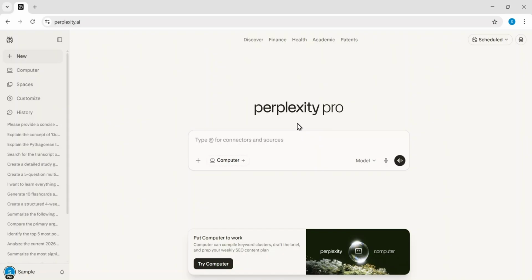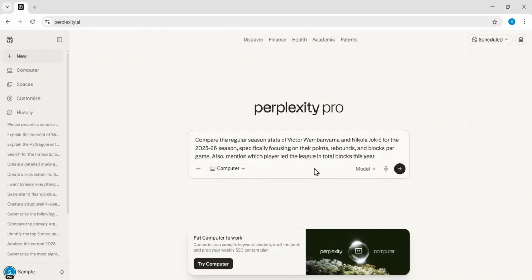To get started, I'll head to the search bar and type in a detailed query to compare the 2025-26 regular season performances of Victor Wembanyama and Nikola Jokic. I am specifically looking for a comparison of their points, rebounds, and blocks per game, while also identifying the league leader in total blocks for that season.